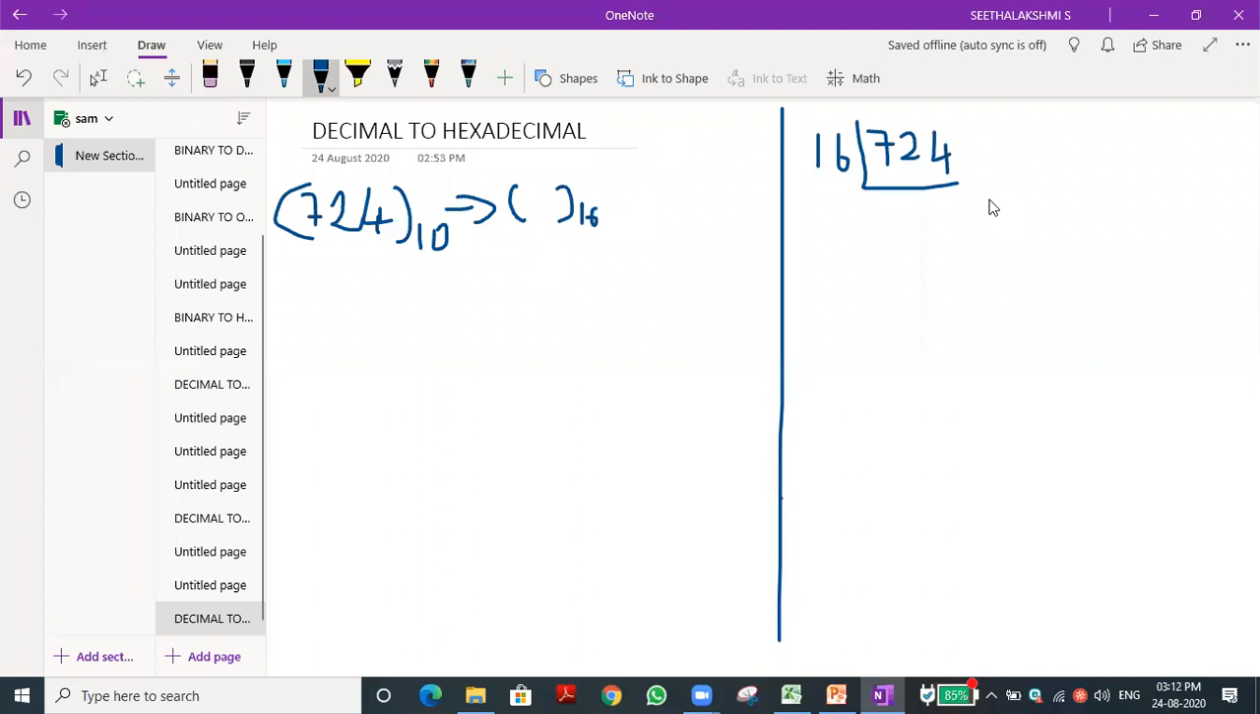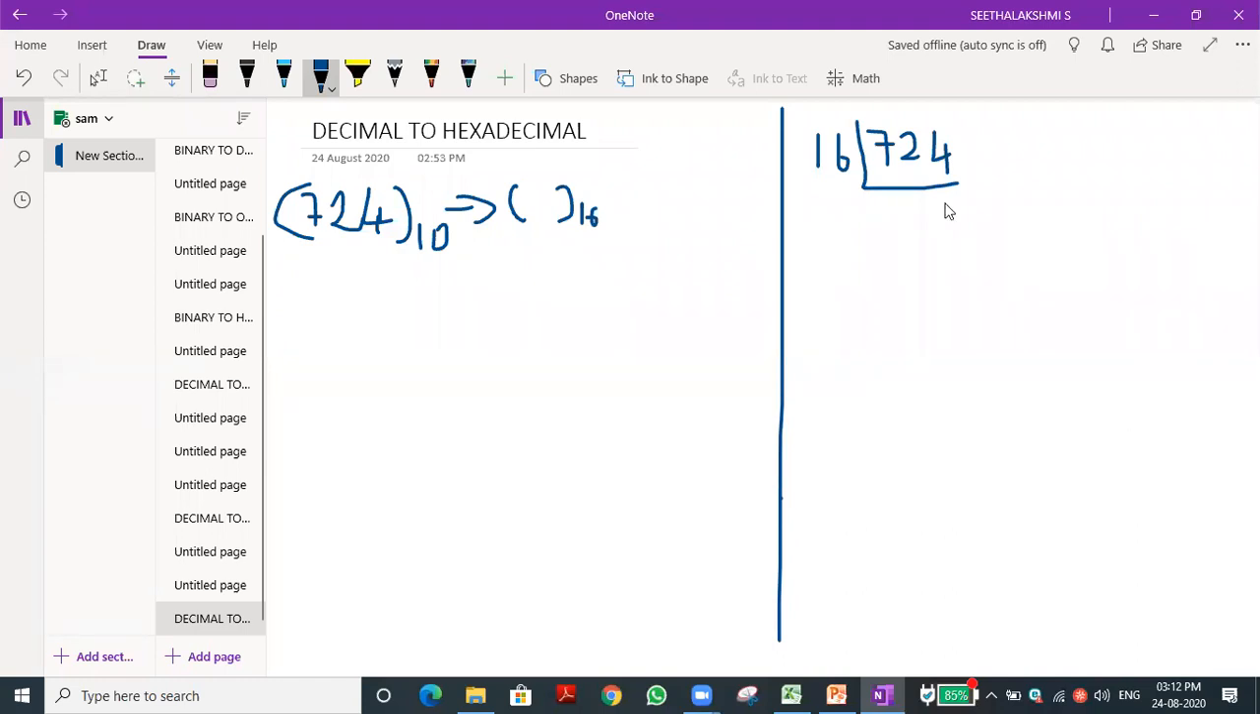45 into 16, what is the value? Anybody getting? 720. Are you sure? Shall I write it? Because I didn't check it. That's what I'm asking, sir. So always keep a pen and paper. There is a notebook with you, the classwork note, nothing wrong. You can do the multiplication there itself.